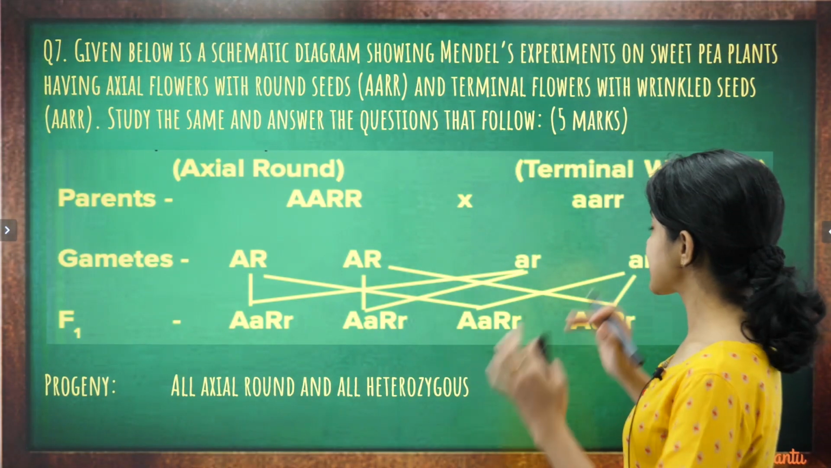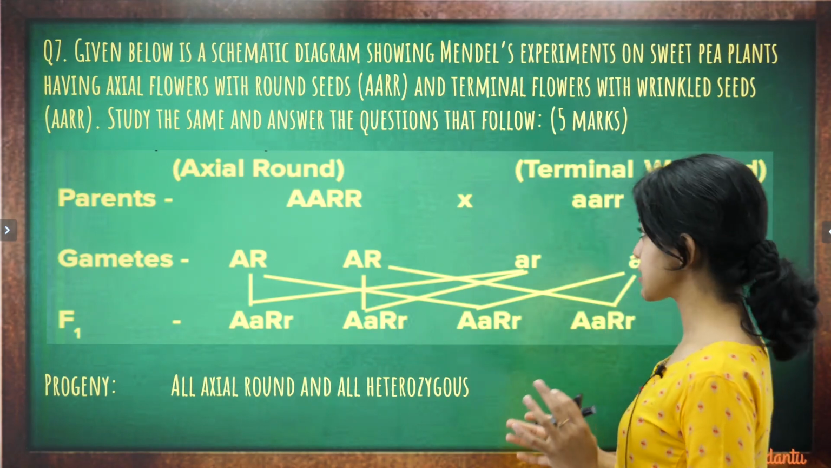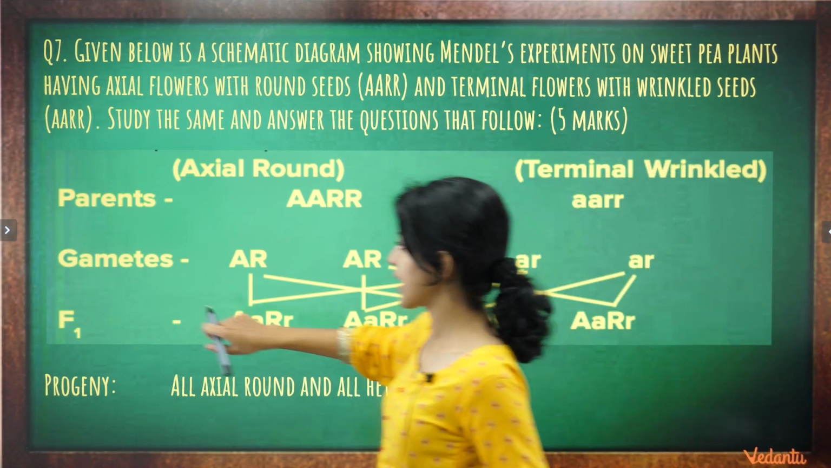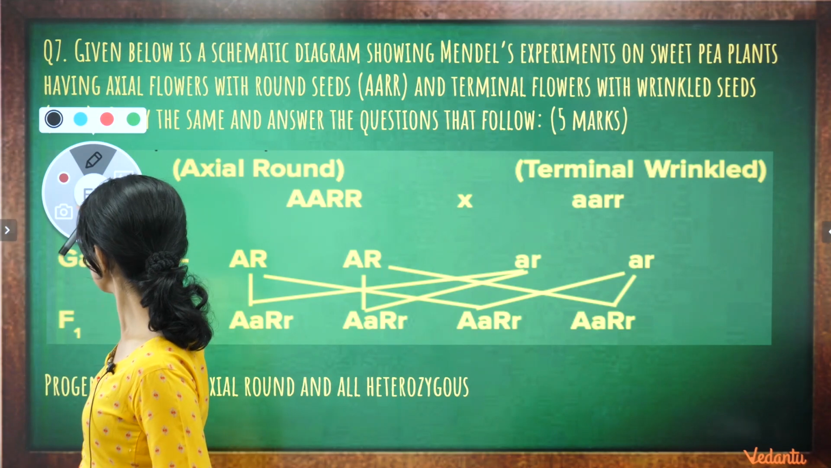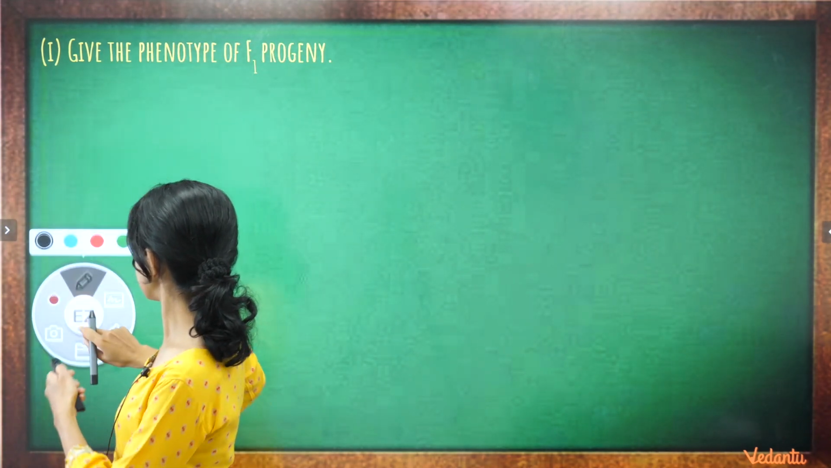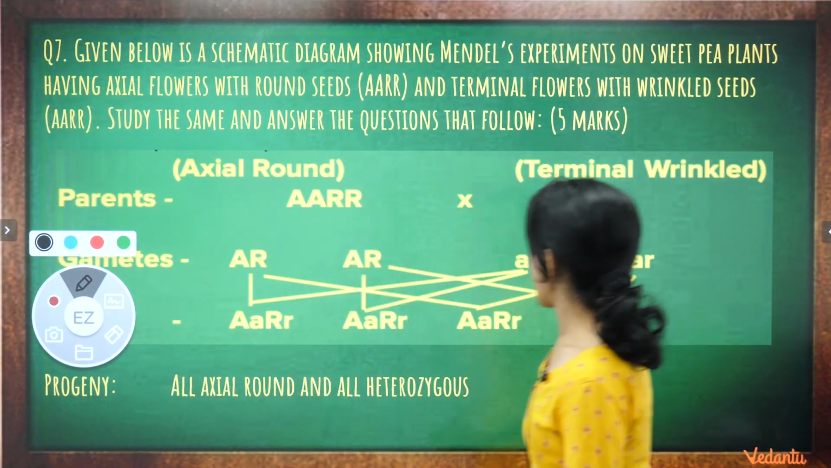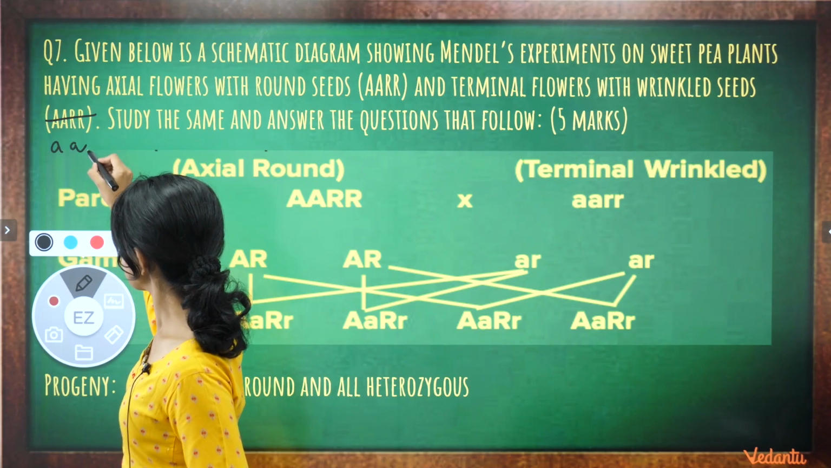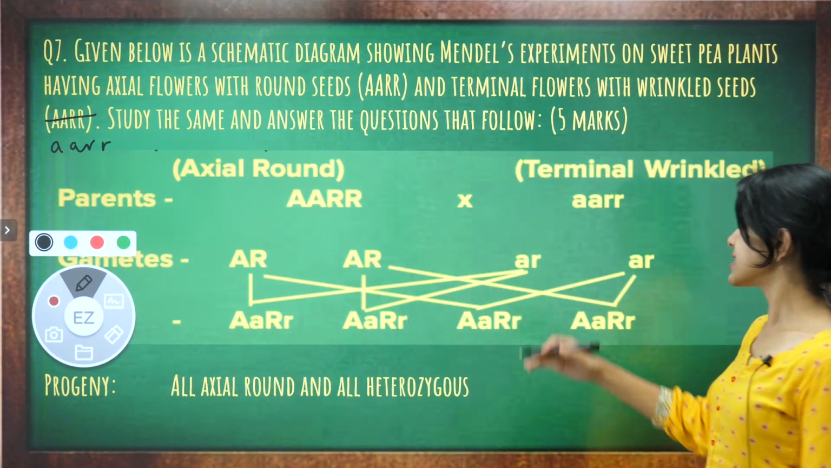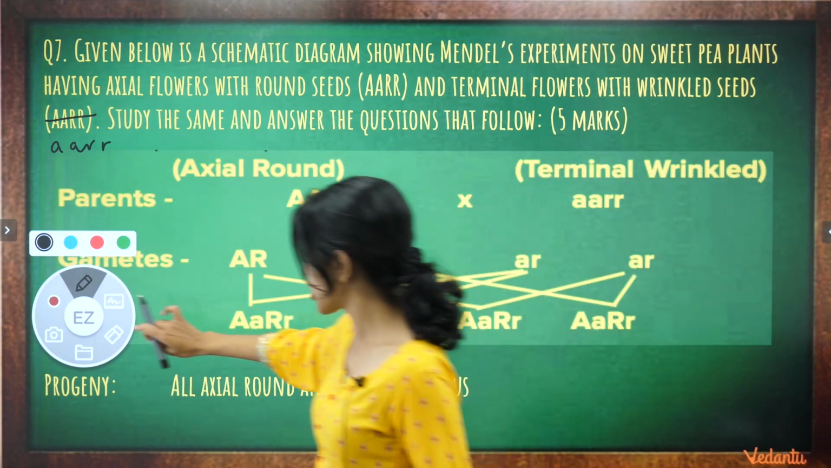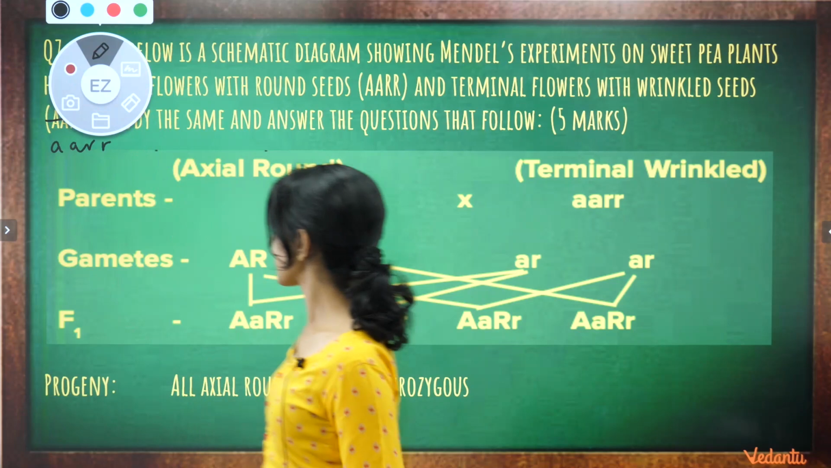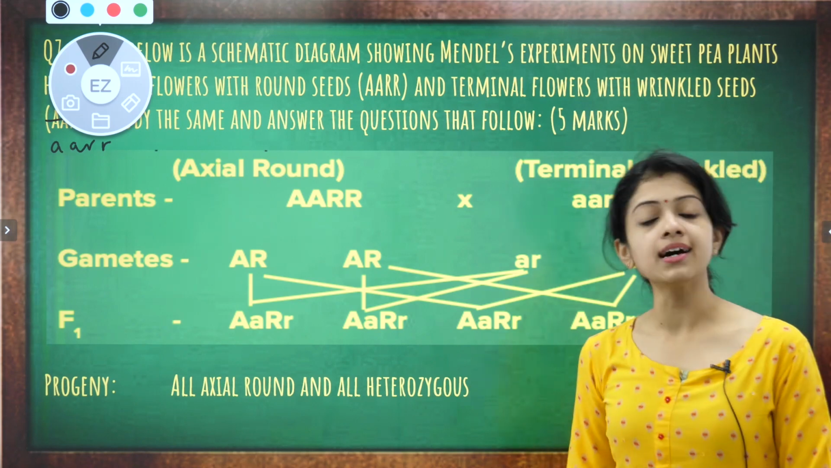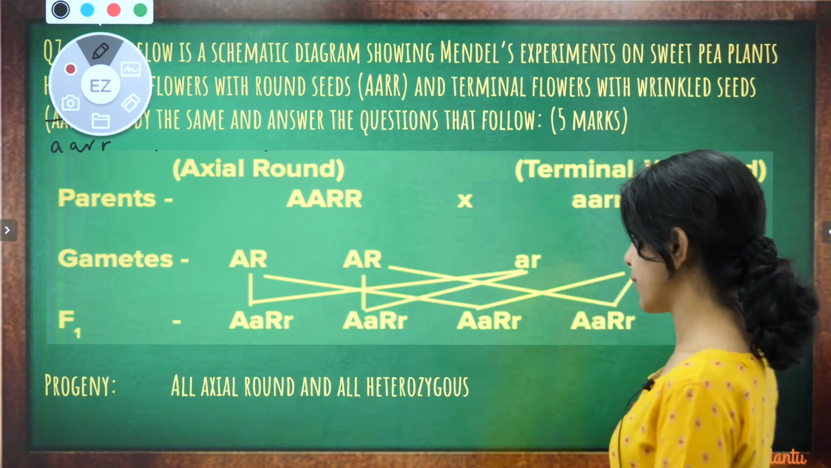Given below is a schematic diagram showing Mendel's experiments on sweet pea plants having axial flowers with round seeds. This will be the genotype, and terminal flowers with wrinkled seeds. Like I said, it has to be double recessive here. Study the same and answer the questions that follow. So this is the chart that's been given to you. And you are supposed to answer a set of 3 or 4 questions that are following.